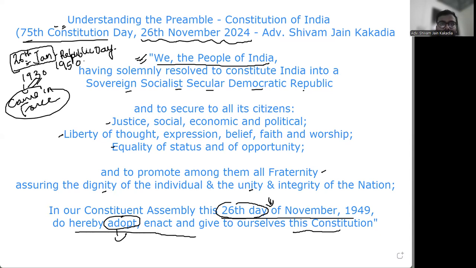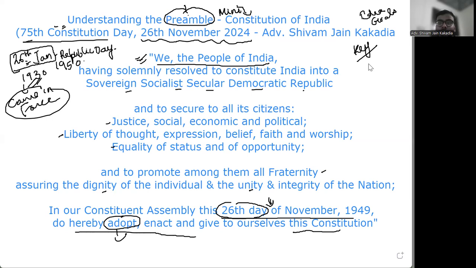Now, what is the preamble? That is a question. We are saying understanding the preamble. So the preamble has many names. It is also referred to as the mini constitution. Why? Because it gives you an idea about the goals of the constitution, the broad policy, right? So if I have to read the mind of the framer of the constitution, it is the key to the constitution. So this gives you a broad glimpse about what the constitution is.